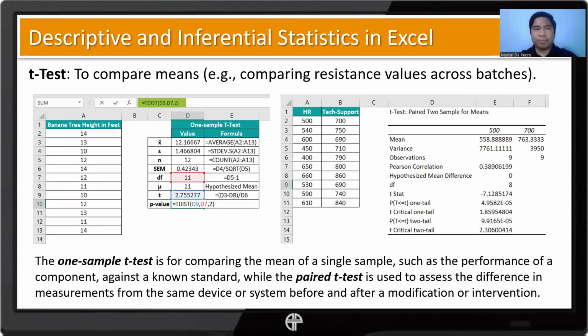So we can do a one sample test in Excel using formulas, but for a two sample test you can instantly use the data analysis toolpack. We also have a note here regarding the one sample and paired t-test, which can be read. We already talked about it during the module.